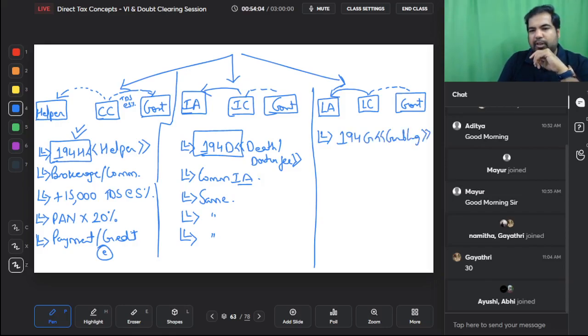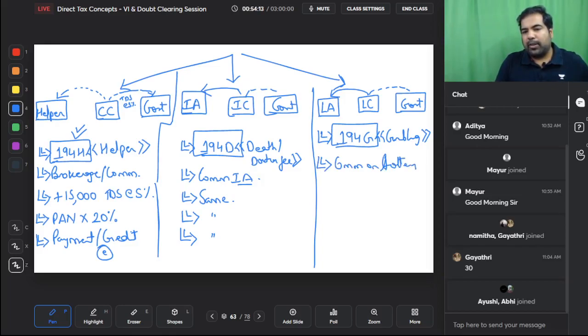But rest everything is the same. Only thing is the section changes. This is commission on lottery. While the first one was brokerage and commission, this is commission on insurance and this is commission on lottery. Rest everything is the same, guys.